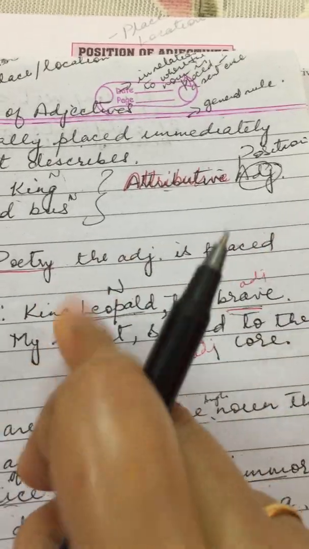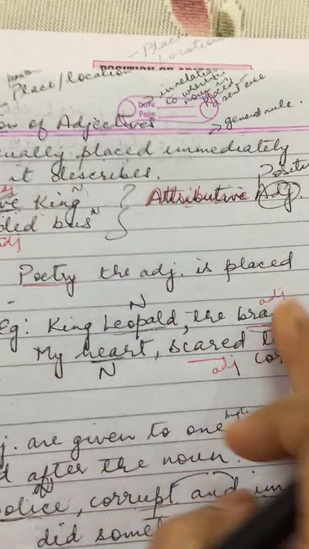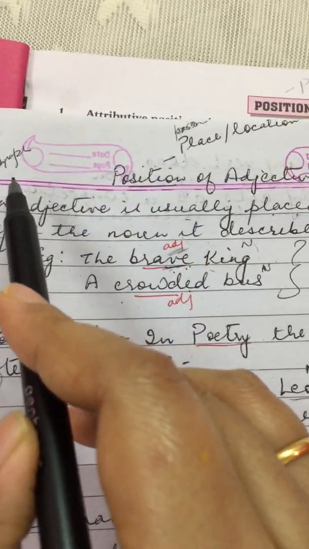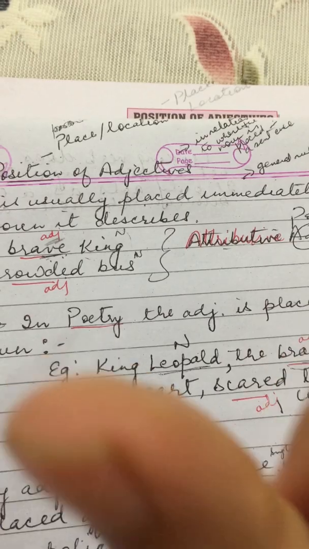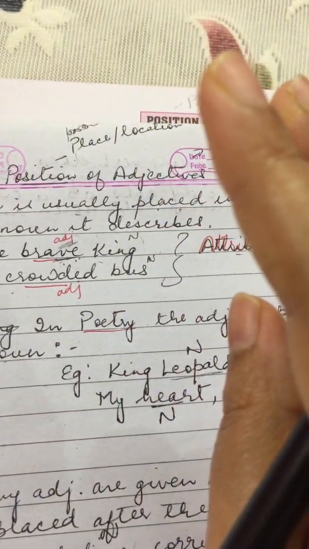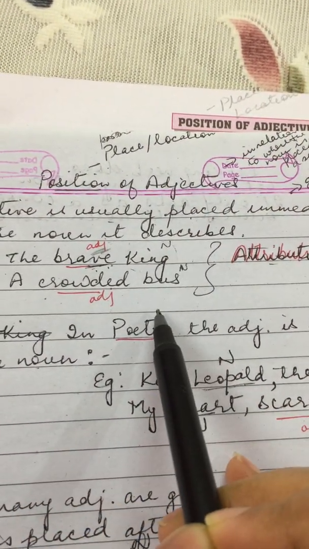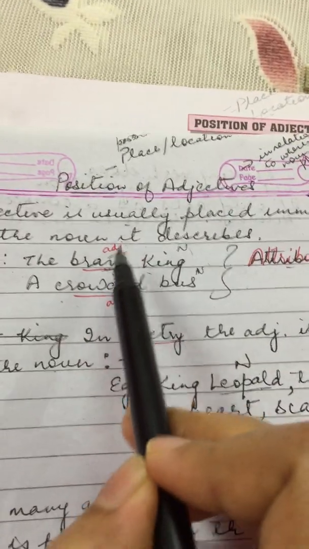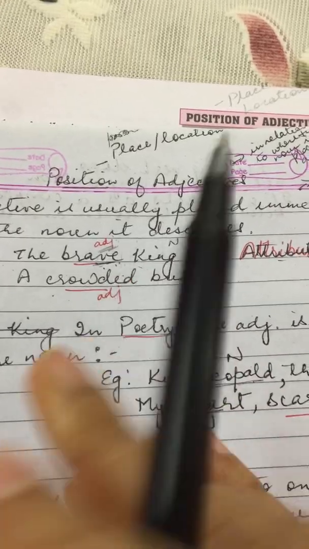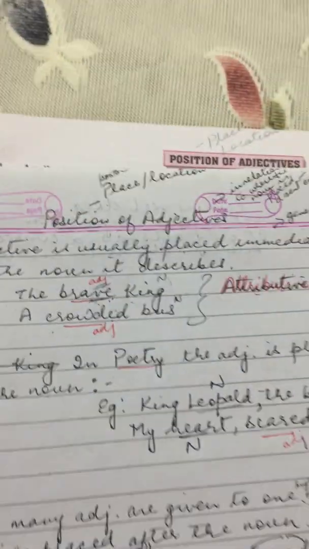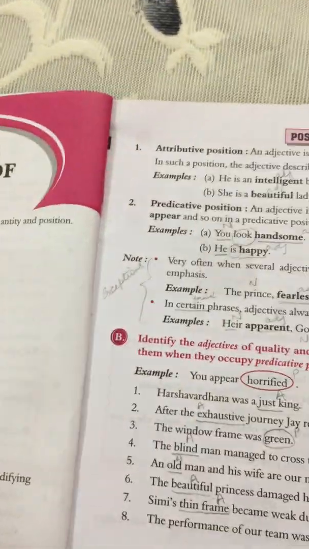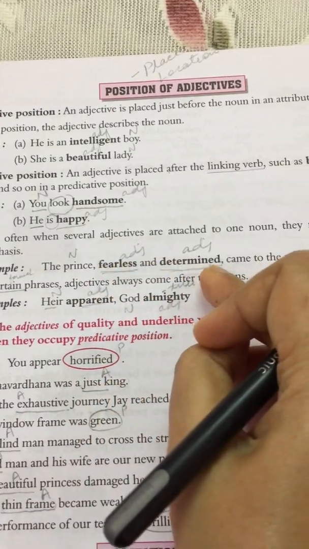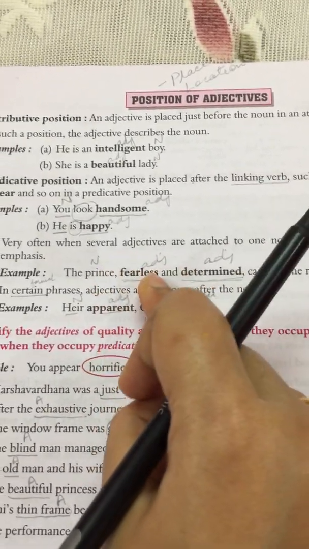We do not follow this rule in general. We do not follow this rule while writing essays, paragraphs or letters. Whenever we write letters, essays or paragraphs, we use the general rule. What is the general rule? The general rule is to place the adjective just before the noun. Okay, that you should know. And these are the various categories, the exceptions where you will find the adjective coming after the noun.